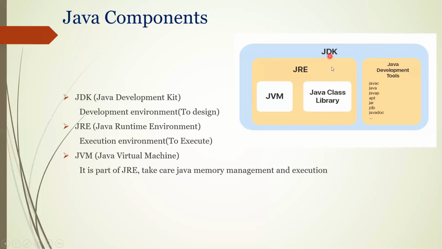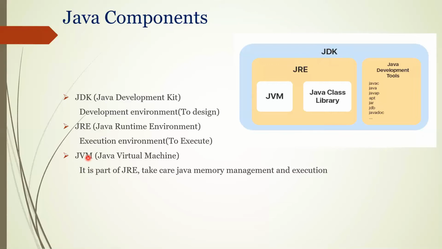If you come to the right side, we have an image here. Let's see that. First of all, JDK. What you have to understand is, if you install JDK, JRE and JVM are automatically available on your machine.